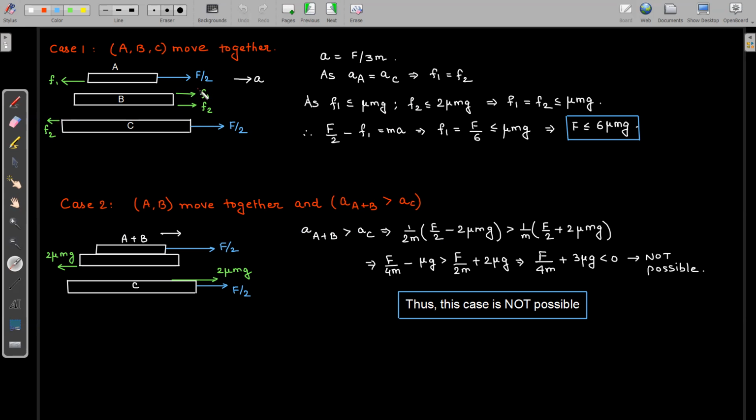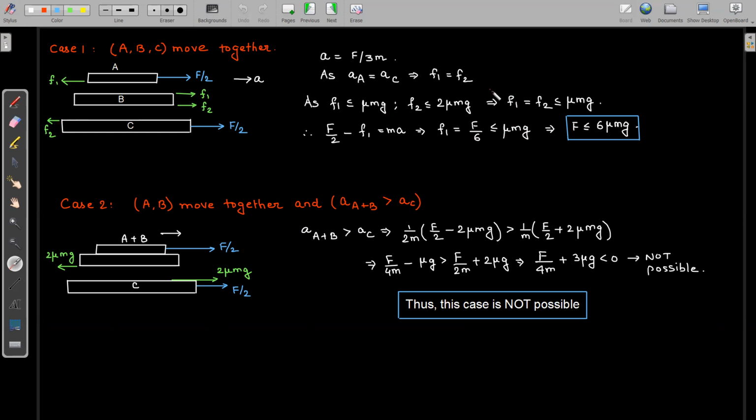So again, we are writing F equals ma for, let us say, block A. Then the net force will be F by 2 minus F1, equal to the mass of block A, which is m, into the acceleration, which is F by 3m. Now, if I find the value of F1, it will be F by 6, because the value of ma is simply F by 3, right? So F1 will be F by 6, and it should be less than or equal to mu mg.